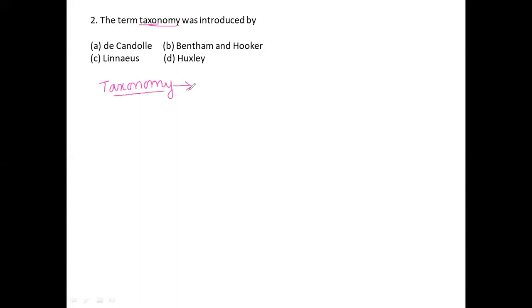Taxonomy is nothing but identification, nomenclature, and classification.